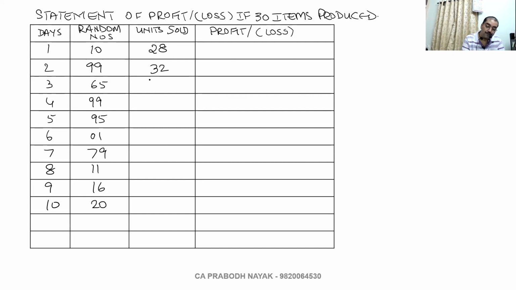Then 30. Then 32. Then 32 again. And 27. 30. 28. 28. 28.